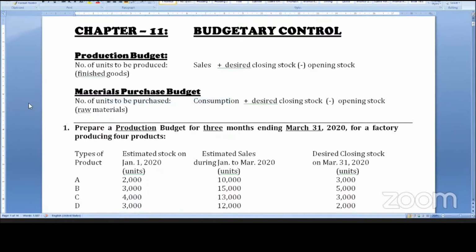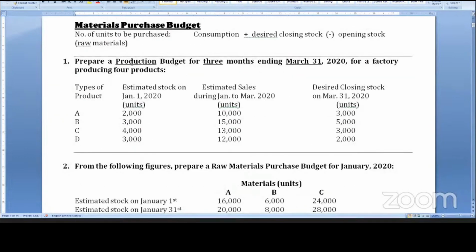Now here is a small sum. Prepare a production budget for 3 months ending 31st March. There are 4 products given, A, B, C, D. Opening stock is given, sales is given, closing stock is given. Formula is sales plus closing stock minus opening stock.